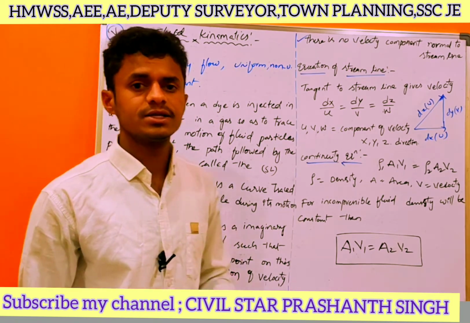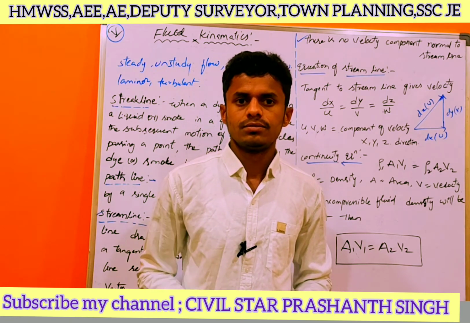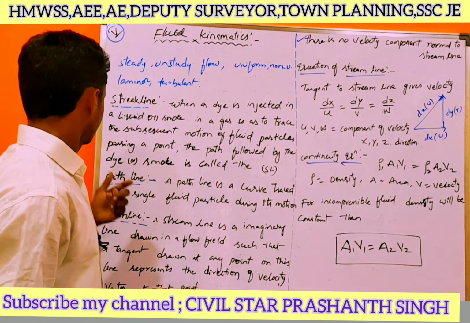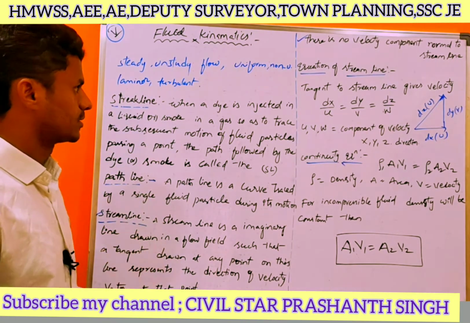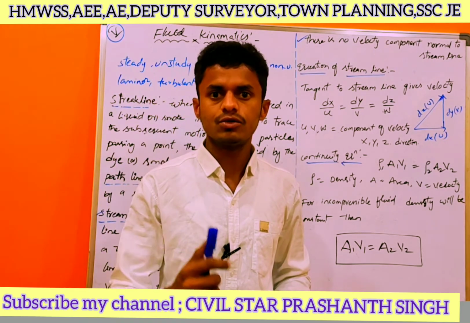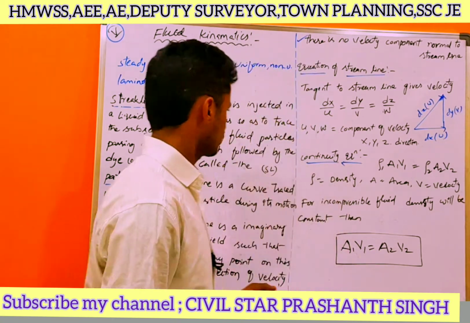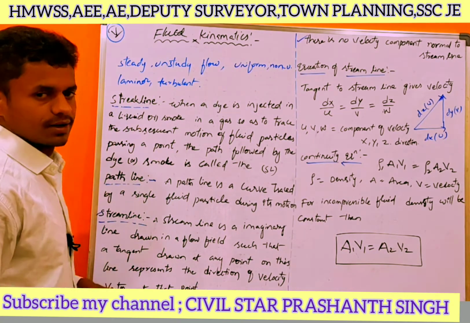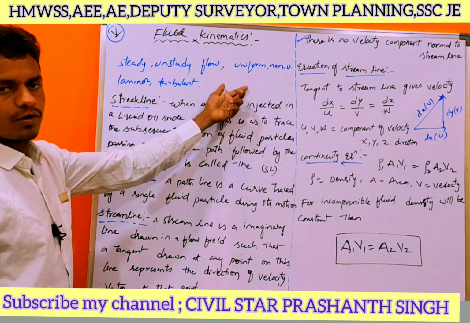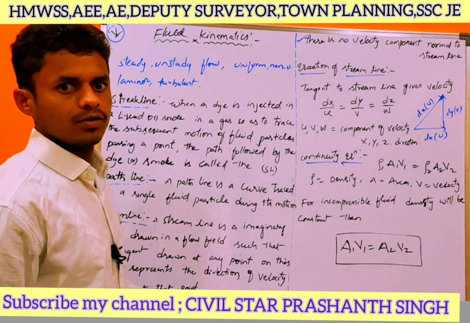In fluid kinematics, we have to concentrate on the main definitions that are streak line, path line, and streamline. Based on these lines, we will get the questions from fluid kinematics. So what is streamline? We have to study what is steady flow, unsteady flow, uniform flow, and non-uniform flow, and laminar and turbulent. We have to study.